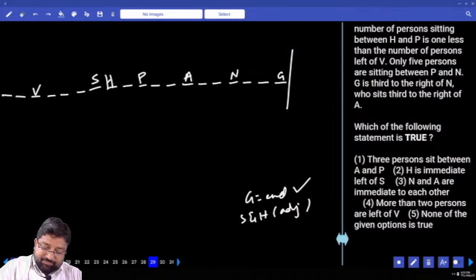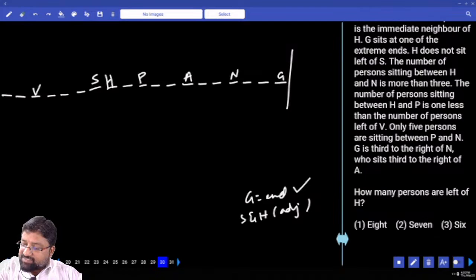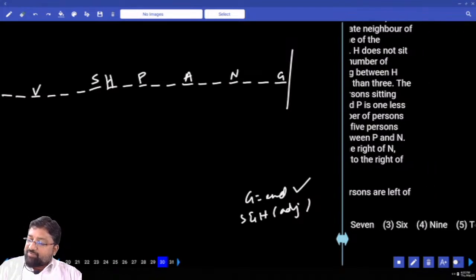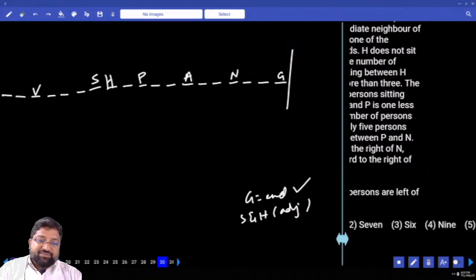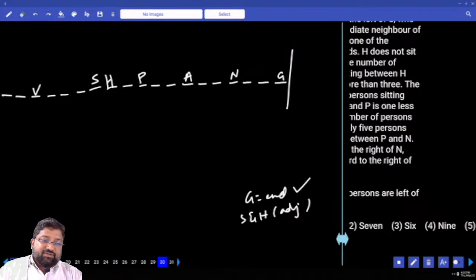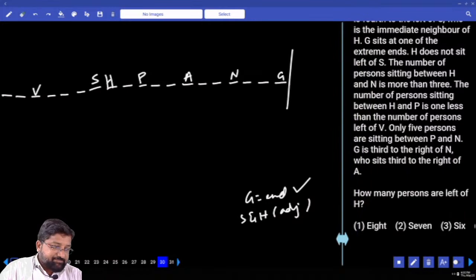Fifth option. How many persons are to the left of H? How many do you see? 1, 2, 3, 4, 5, 6, 7. So, 7.